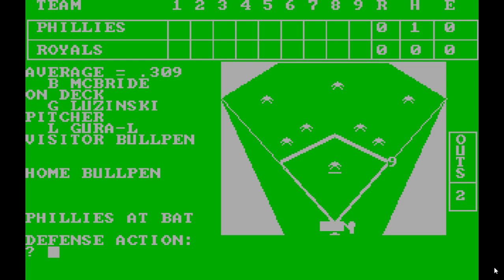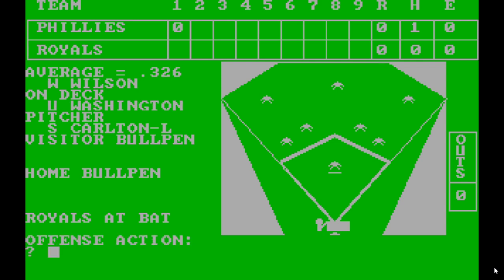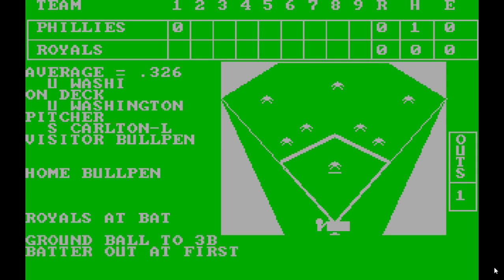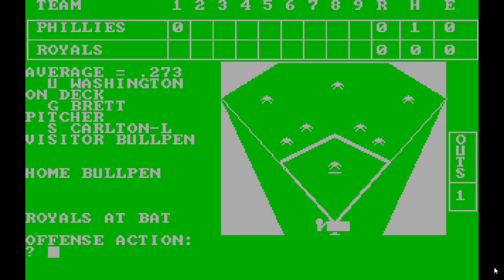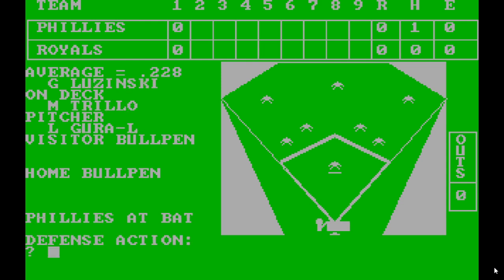Phillies at bat. Bake McBride up. Runner on, 2 outs. Runner on first, steals second. Okay. Ground ball to first, and he's out. So that retires the side. Here's the Royals up. Offense. Ground out to third. U L Washington, strikeout. George Brett, line drive to first. He's out. Okay, no score.